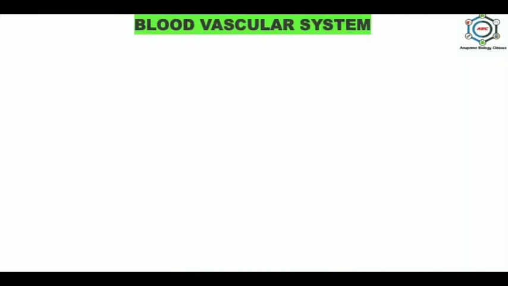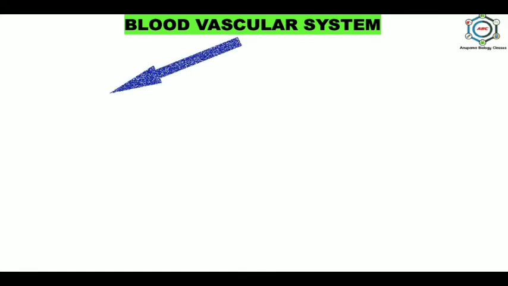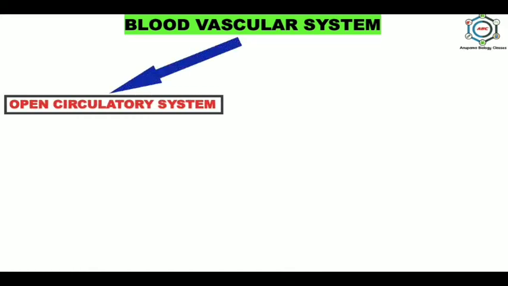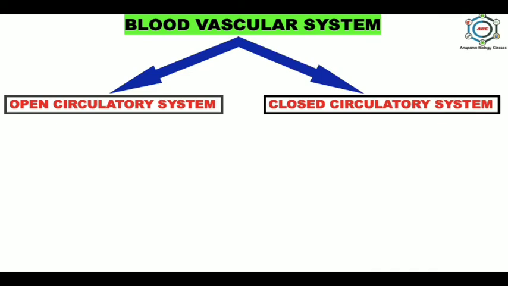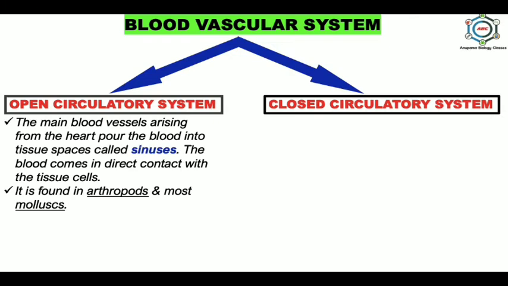Now, the blood vascular system. In the blood vascular system, blood is pumped to the tissues by the heart through blood vessels, and it is of two types. First is the open circulatory system and the second is the closed circulatory system. In the open circulatory system, the main blood vessels arising from the heart pour the blood into the tissue spaces called sinuses. The blood comes in direct contact with the tissue cells. It is found in arthropods and most of the mollusks.